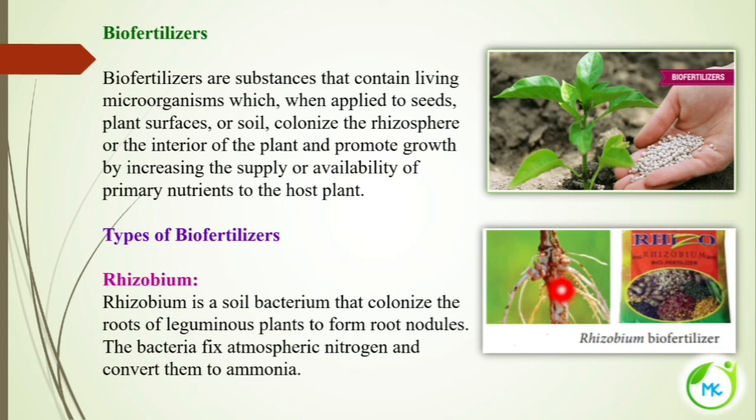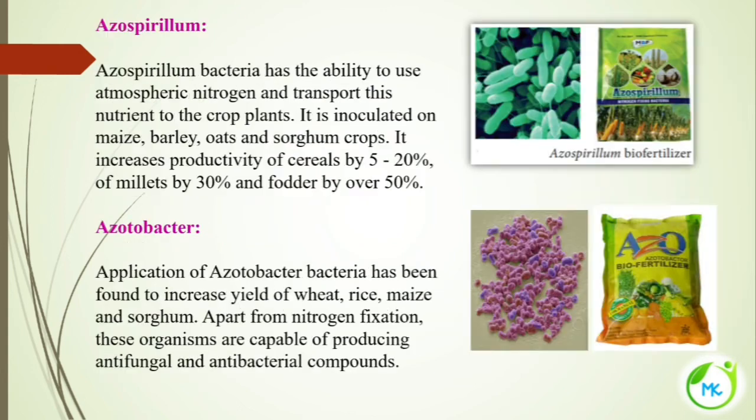The plants cannot use the nitrogen directly because nitrogen is found in the form of nitrogen gas, which cannot be used by the plants directly. So this bacteria rhizobium will convert the atmospheric nitrogen, that is the molecular form of nitrogen, to ammonia. This ammonia can be used up by the plants. So this is the rhizobium biofertilizer.